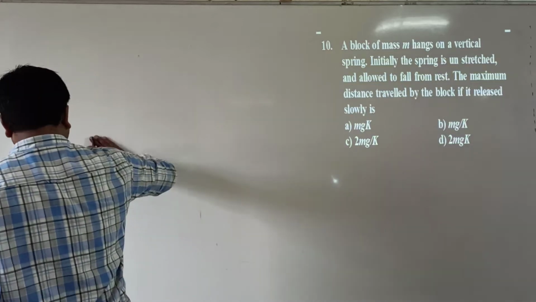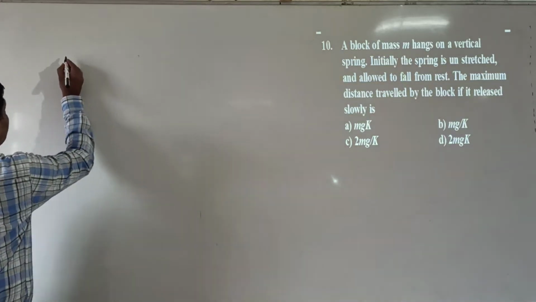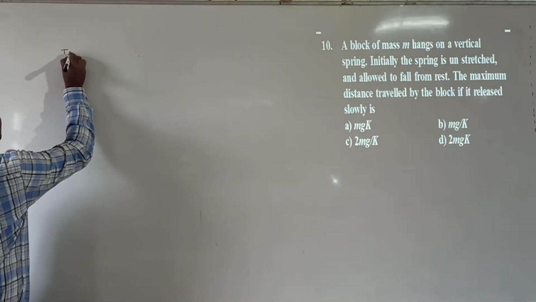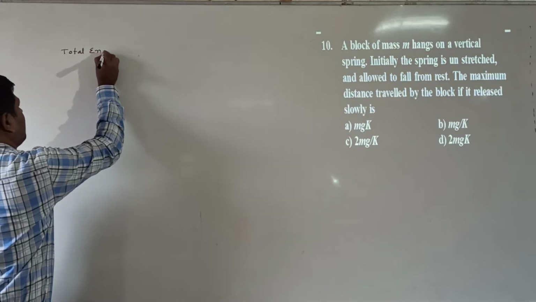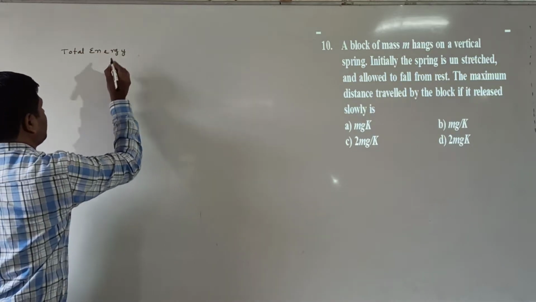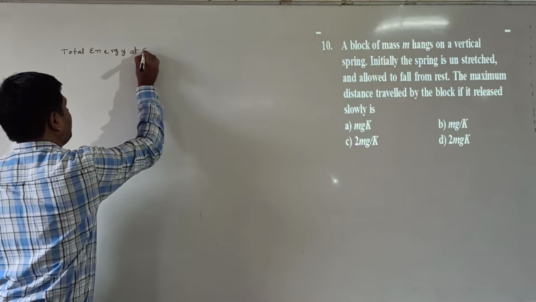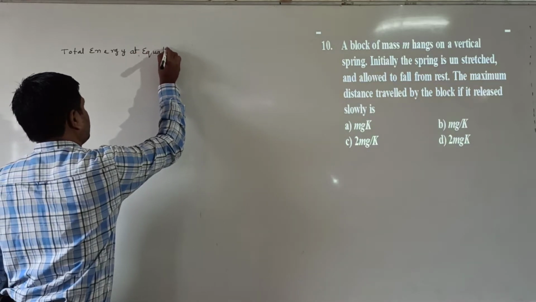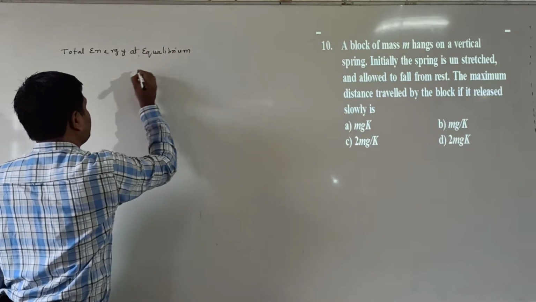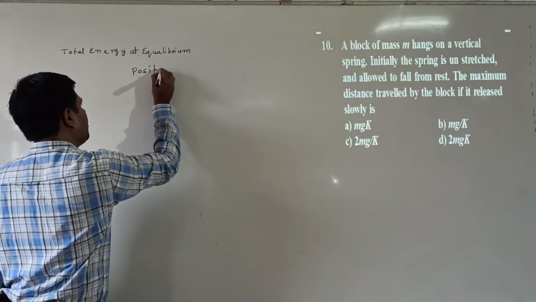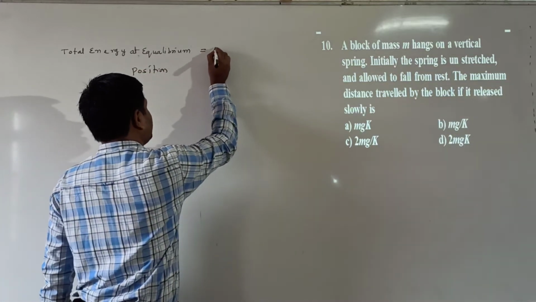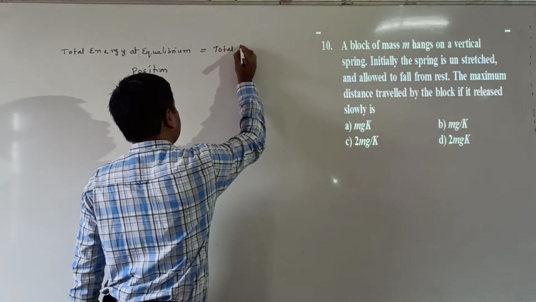Now here, the total energy at equilibrium position is equal to the total energy at extreme position, because the total energy is always constant.